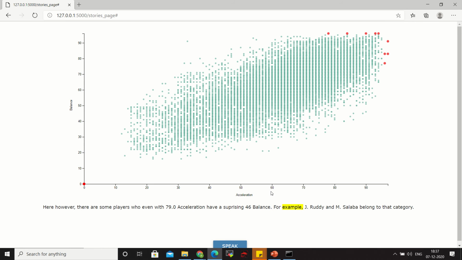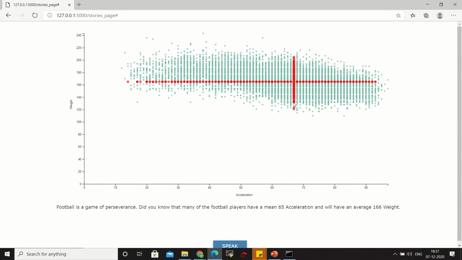For example, J. Rooney and M. Salova belong to that category of outliers.